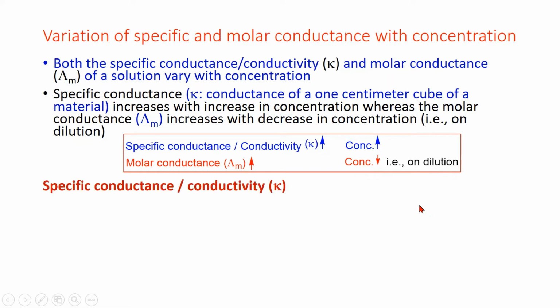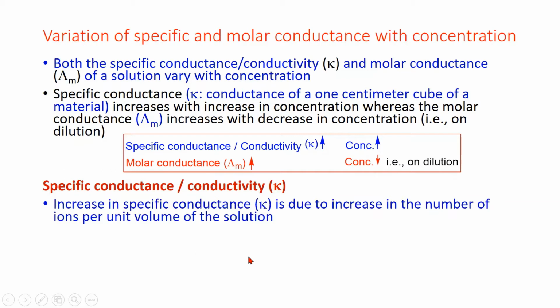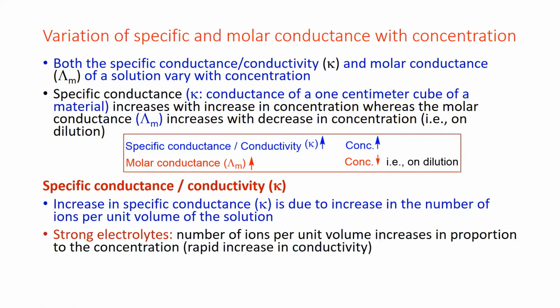Specific conductance. Increase in specific conductance is due to increase in the number of ions per unit volume of the solution.